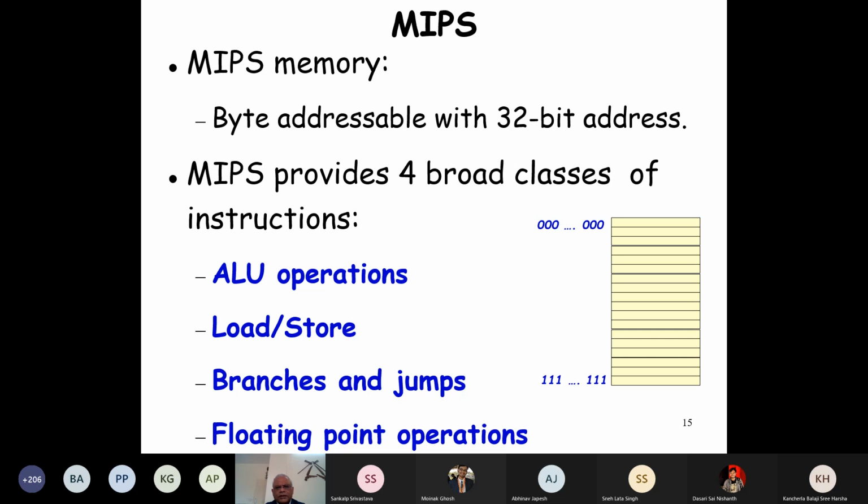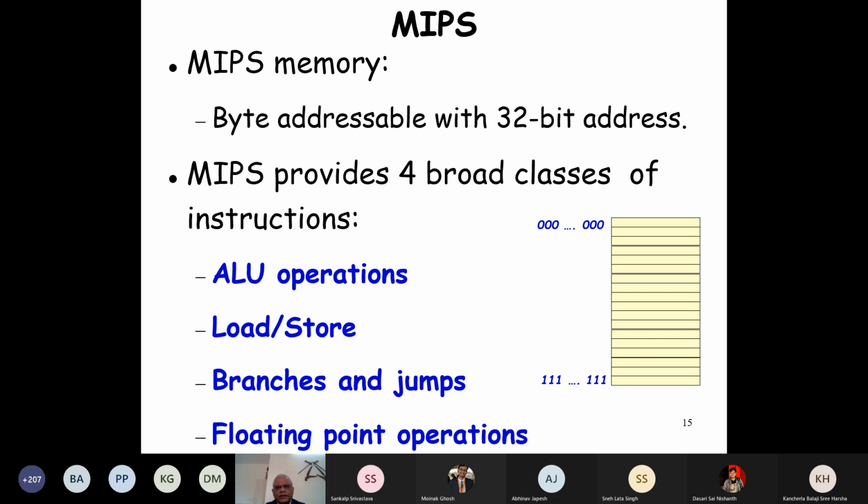Each memory placeholder here has an address. This is 32 zeros to 32 ones. So how many addresses? 2 to the power 32, which is equal to 4 GB.